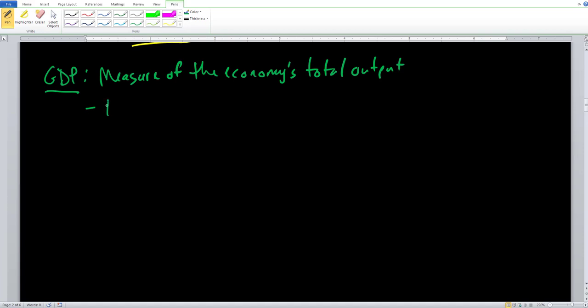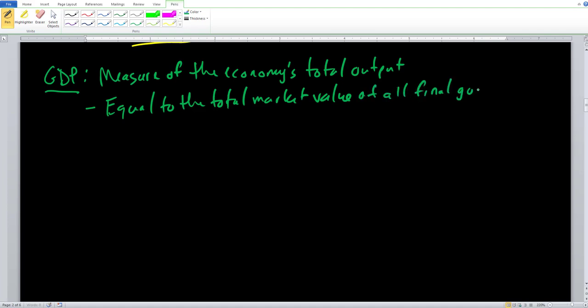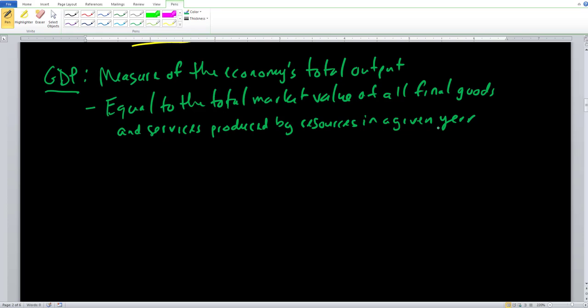the total market value of all final goods and services produced by resources in a given year. So once again, GDP is equal to the total market value of all final goods and services produced by resources in a given year. So only for one particular year do we calculate GDP.